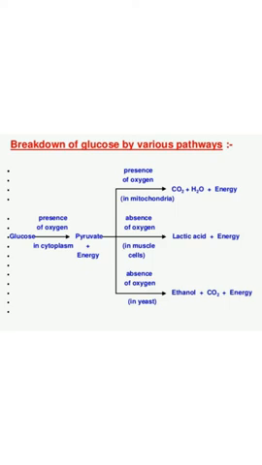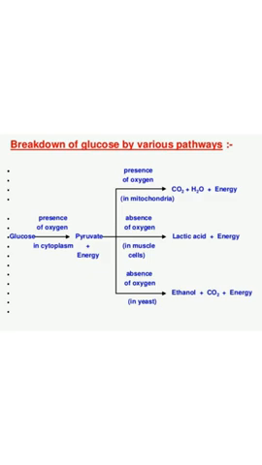First of all, the glucose molecule gets degraded in the cytoplasm to produce pyruvic acid. The successive degradation of glucose to pyruvic acid is called glycolysis, which takes place in the cytoplasm.